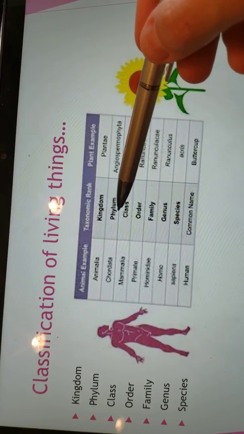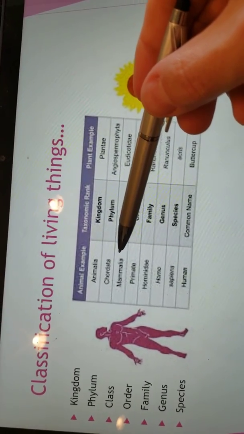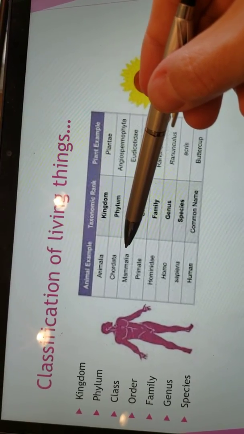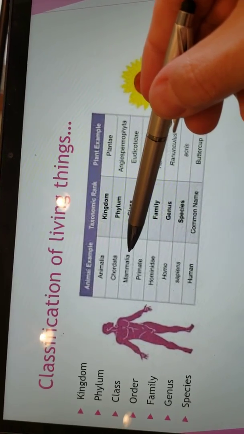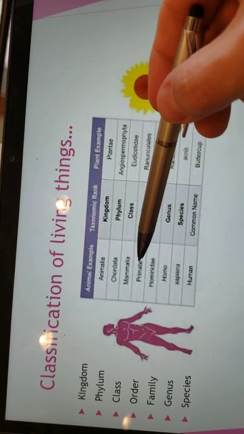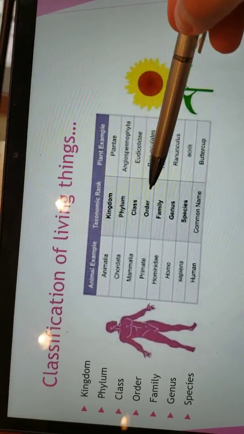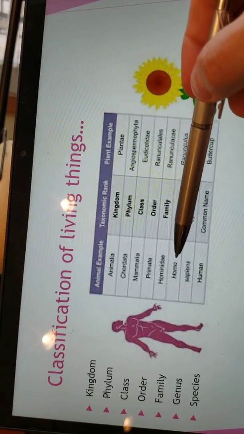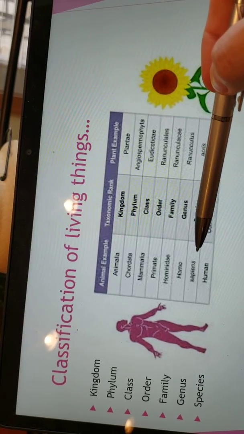Then we go to class. We're mammals, which separates us from reptiles, amphibians, other things like that. Our order is primate. Basically means we can stand on two legs. Our family is Hominidae. Our genus is Homo. And our species is sapiens.